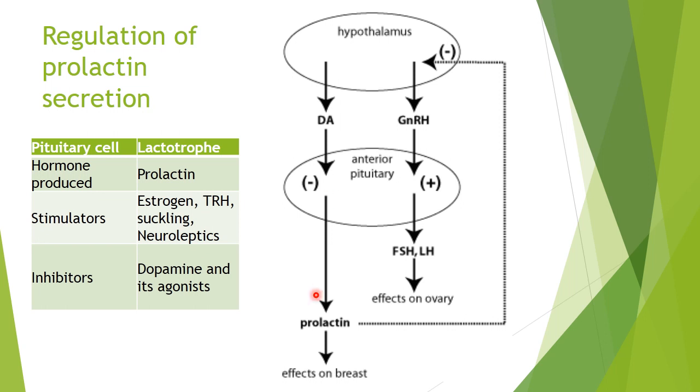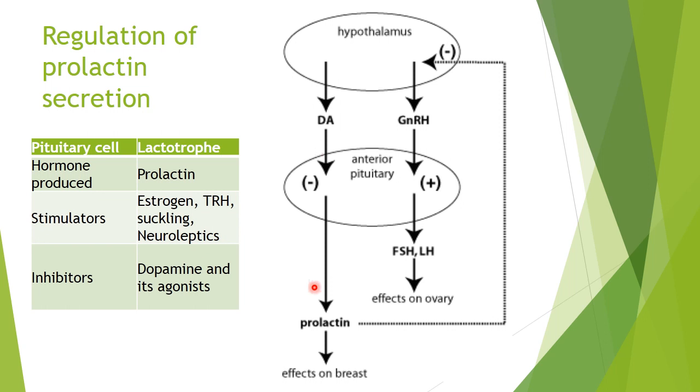There are other stimulators which can cause the release of prolactin, like estrogen, thyrotropin releasing hormone, suckling, which is a reflex when the child suckles on the nipple of the mother, and neuroleptics, which are dopaminergic blockers, so they have action opposite to that of dopamine.